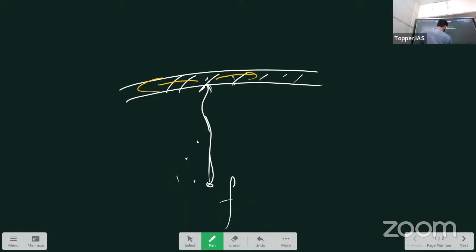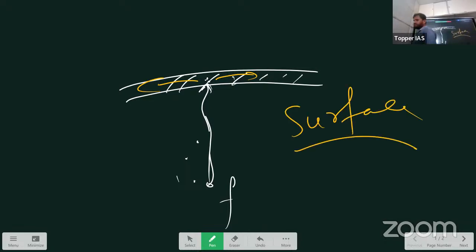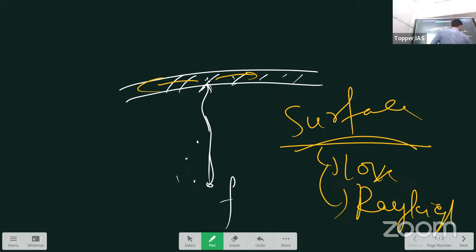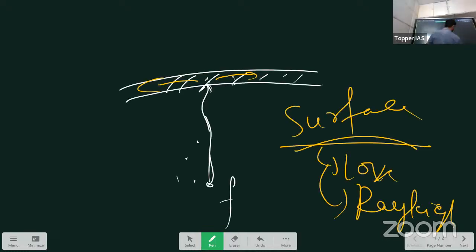Okay, so in surface waves also there are two types. Which are more destructive for us between surface and body waves? Surface waves. So in surface waves there are two types: Love waves and another one is Rayleigh wave. Okay, so just understand the difference. Love waves are fastest here. They're most destructive. They're most dangerous.